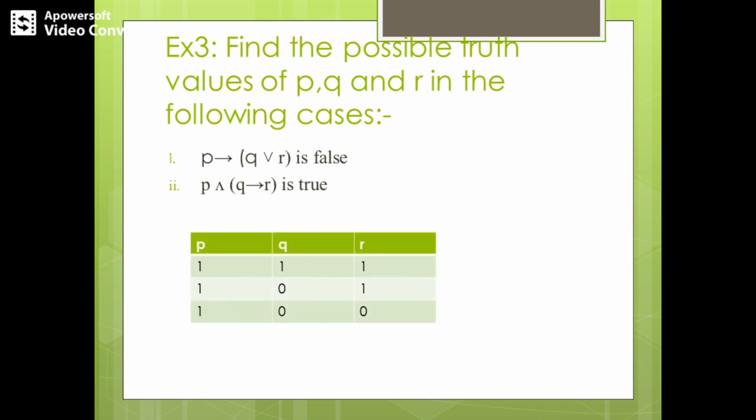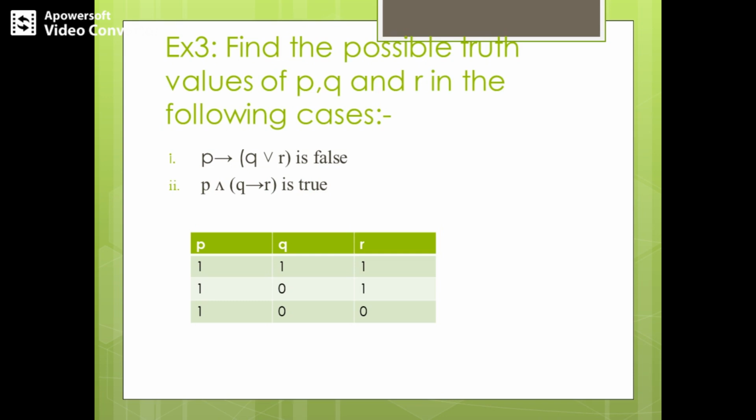See the table, look at the table. So P is said to be true, right? We have fixed that. And following that, Q implies R. When is Q implies R true? So observe the table over here. The set of values for Q and set of values for R. You can observe 1, 1. 1 implies 1, yes, it is true. 0 implies 1, it is true. 0 implies 0, it is true.